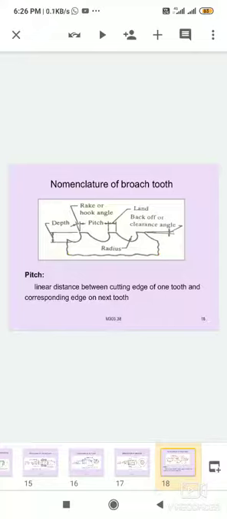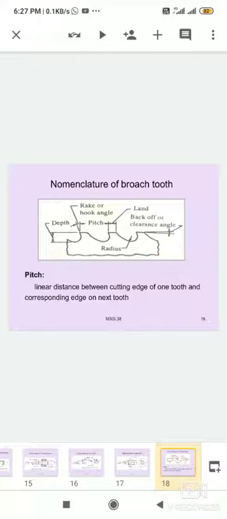And this is the nomenclature of the broach tool: rake or hook angle, pitch, depth, radius, land, back off or clearance angle. This is the figure. It can be observed closely, and a lot of material can be removed to that depth. Rake or hook angle is at the middle portion of the depth and pitch.